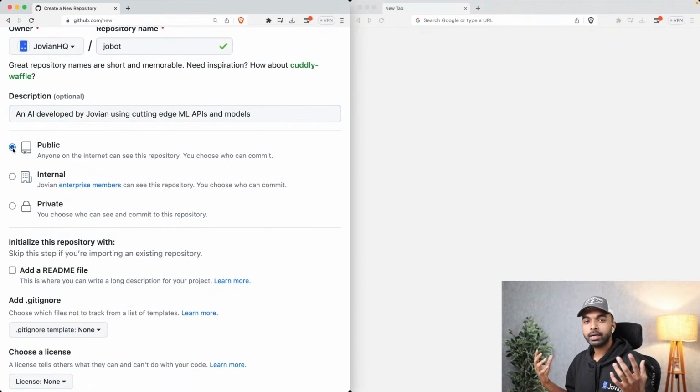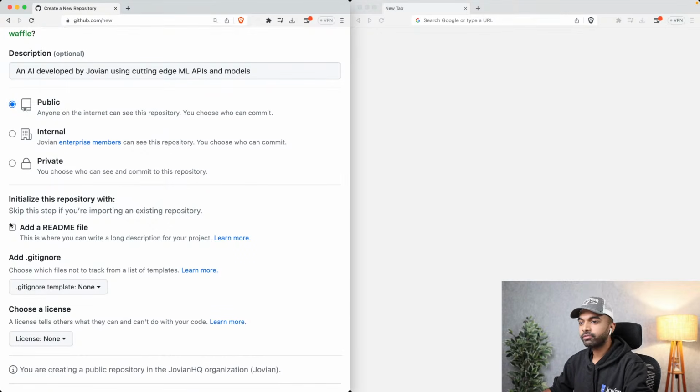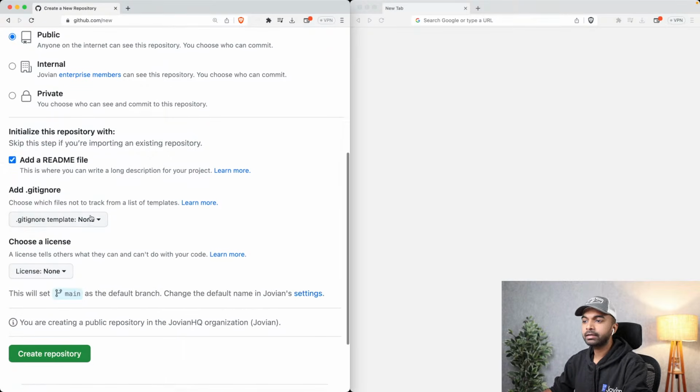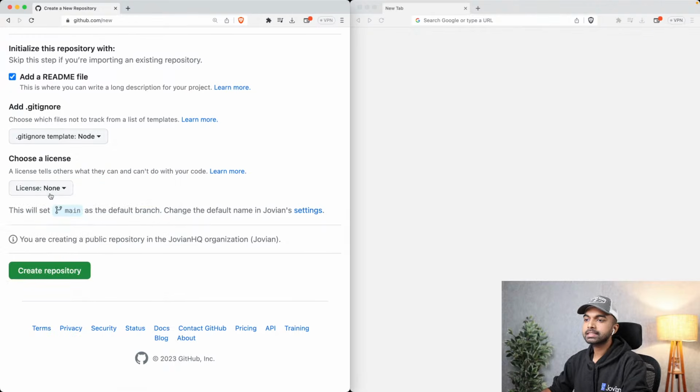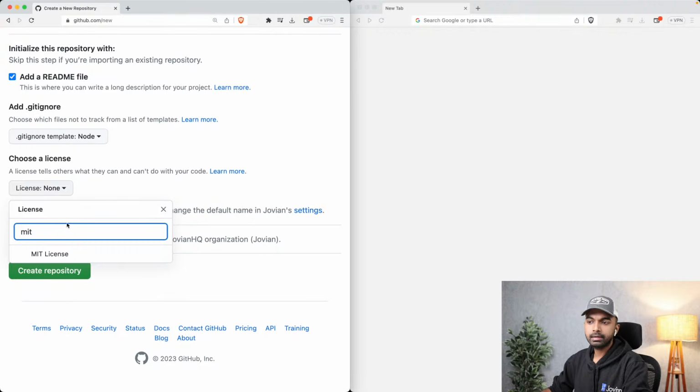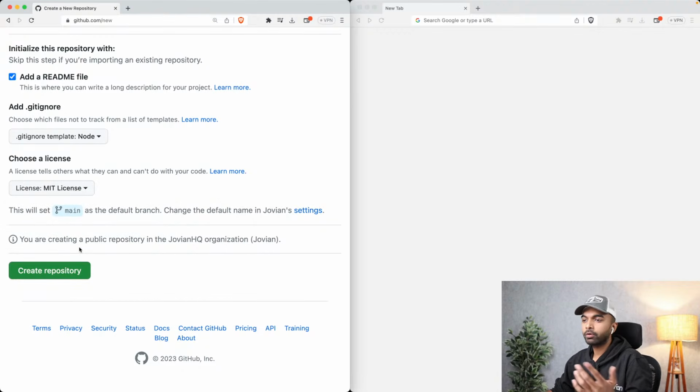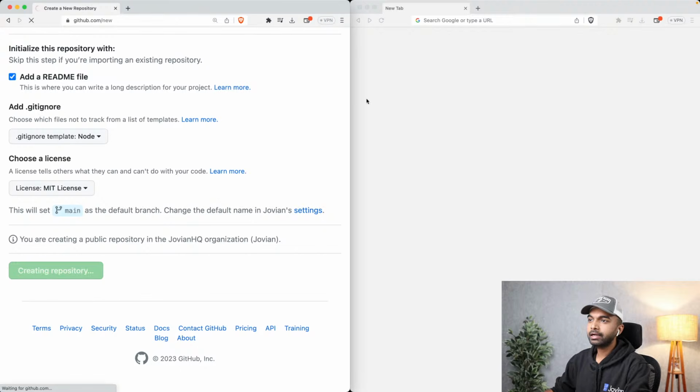We're actually going to build this entire thing open source so that you can build on top of it as well. I'm going to add a README file, and a .gitignore file, where I'm just going to select Node.js, and I'm going to add an MIT license so that you can do whatever you want with this. That is the basic setup here. In case you don't know what these mean, I have included links in the notebook that you can check out. So let's create that repository.